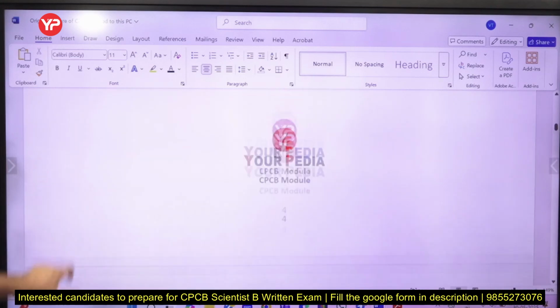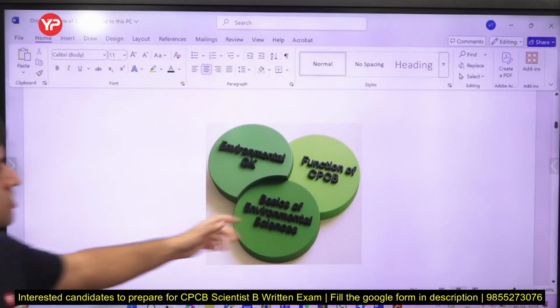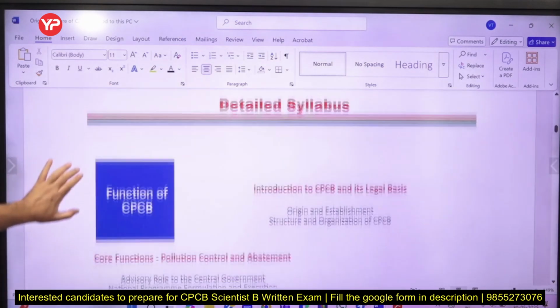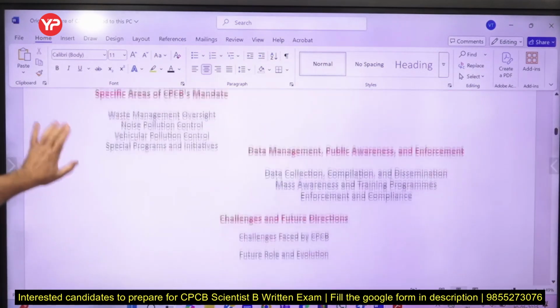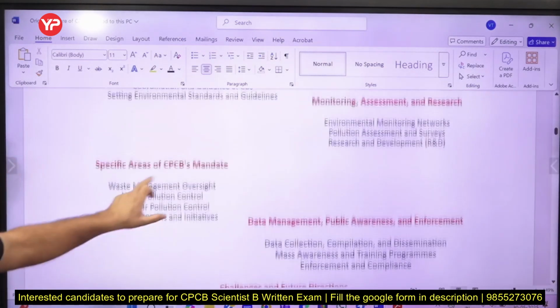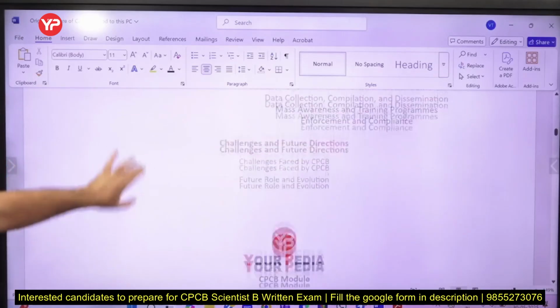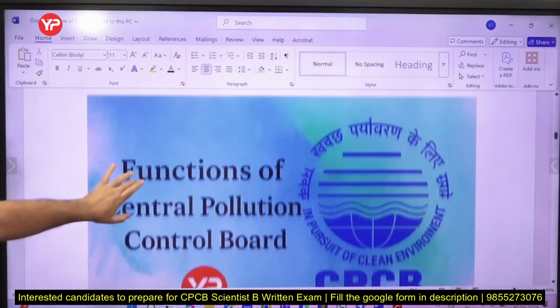Out of these three components, one is function of CPCB. Now CPCB function is going to be covered in 3 lectures, if not 4. So there you have 1, 2, 3, 4, 5, 6, right? So we have here 6 topics, and I am going to cover this in 3 lectures.